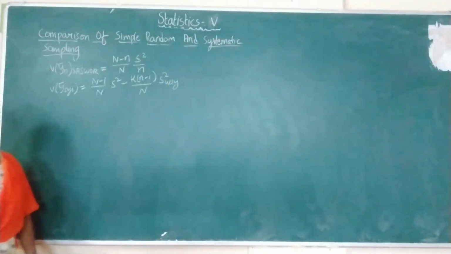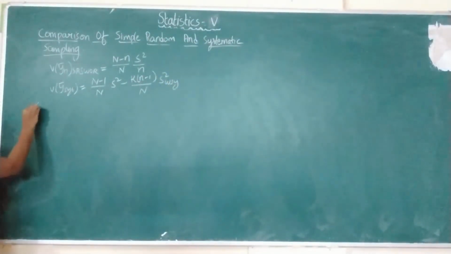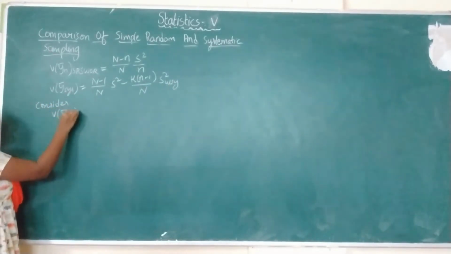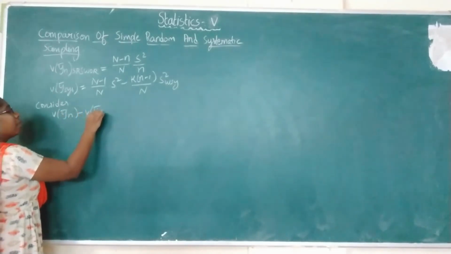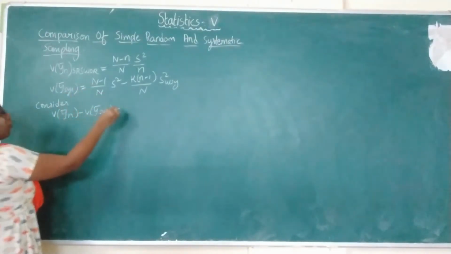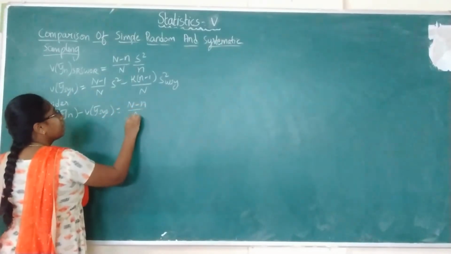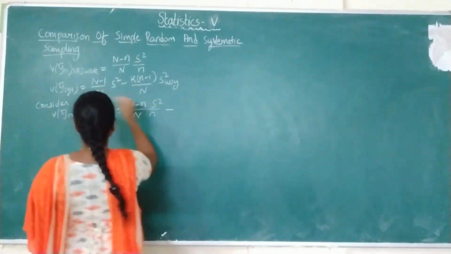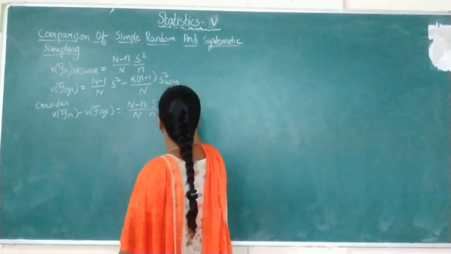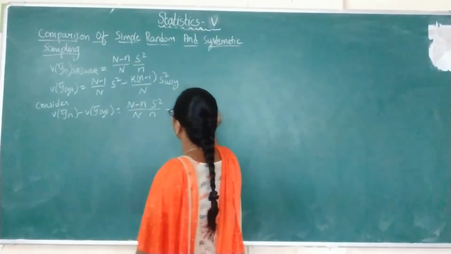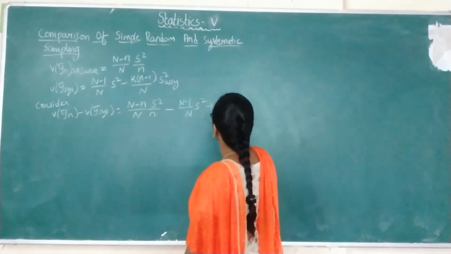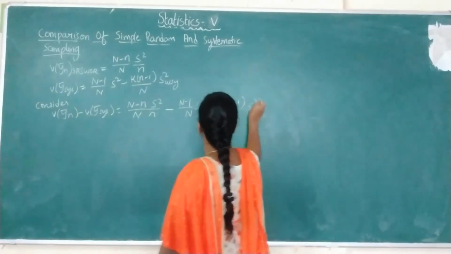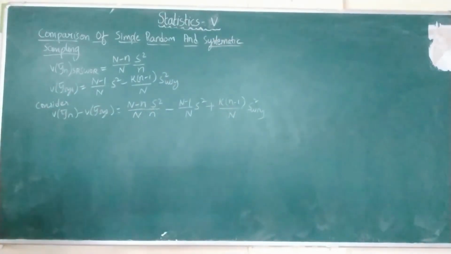So by comparing these two variances, we are going to find the efficiency. So now I am considering variance of y bar n minus variance of y bar systematic. So write down the values: (1 minus n by capital N) into S square by n, minus this term, (n minus 1 by capital N) into S square, minus into minus, plus k into (n minus 1 by capital N) into S_wsy square. Now take the LCM.